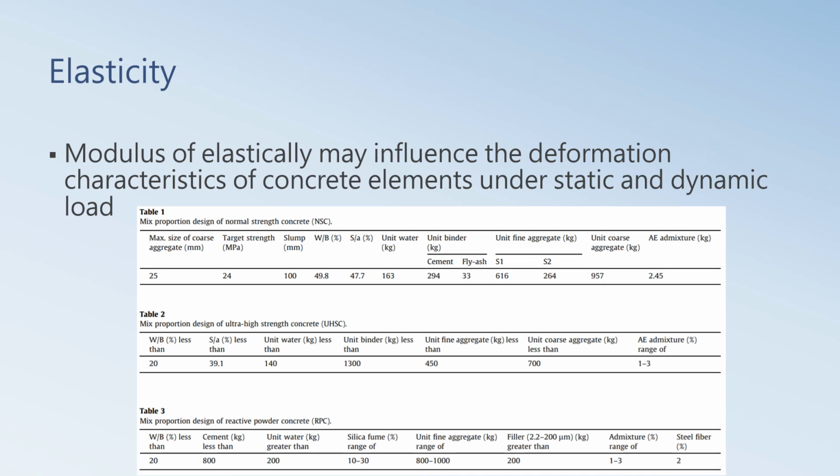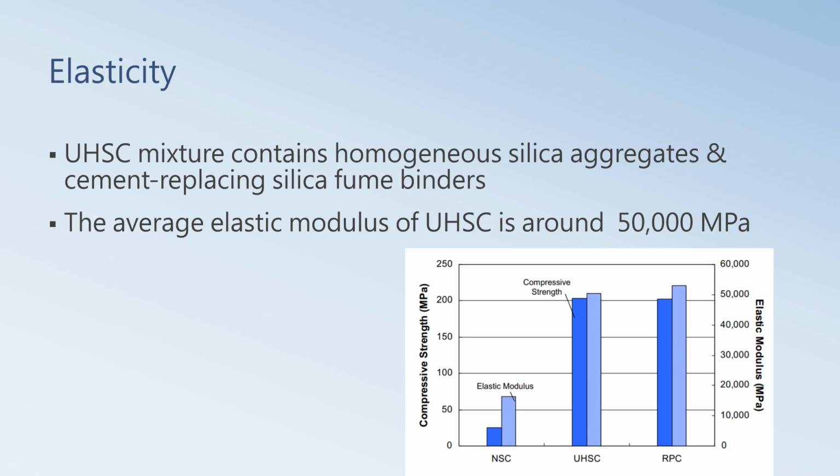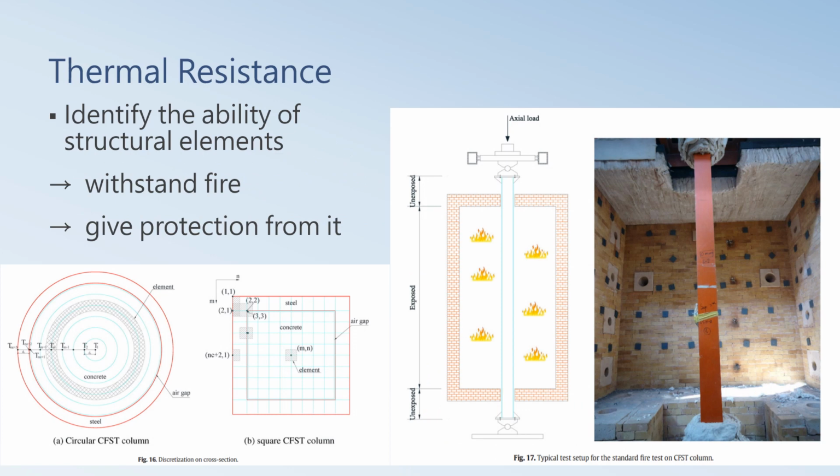The second property is about UHSC's elasticity. Because UHSC's mixture contains homogeneous silica aggregate, the average elastic modulus of UHSC is around 50,000 megapascal. The third property is about thermal resistance. It may help us to identify the ability of structural elements to withstand fire or to give protection from it.